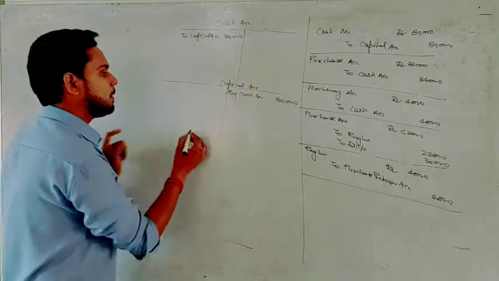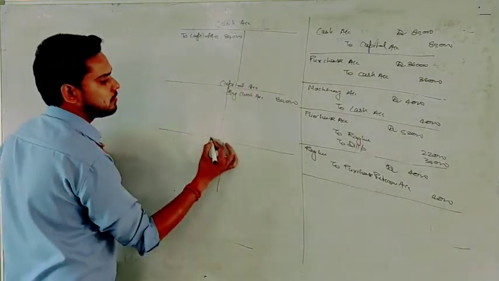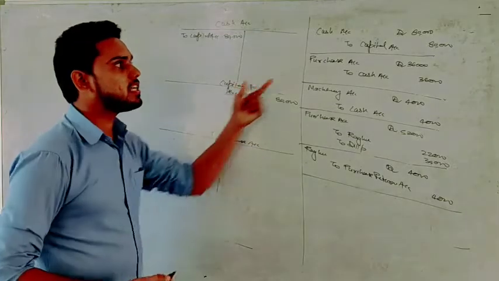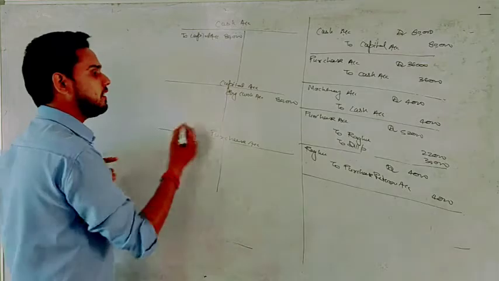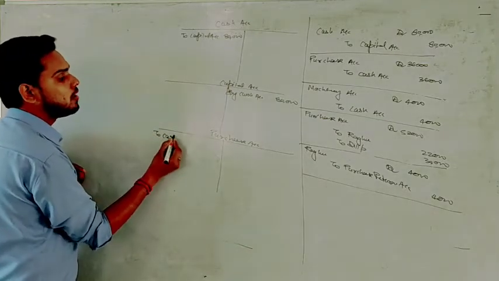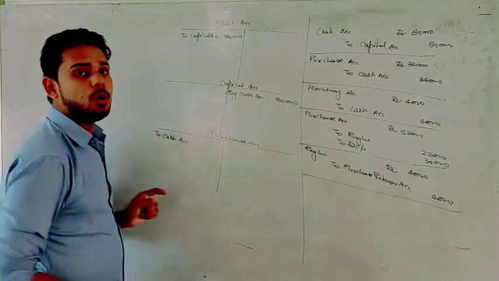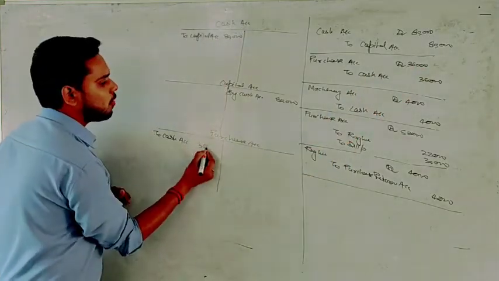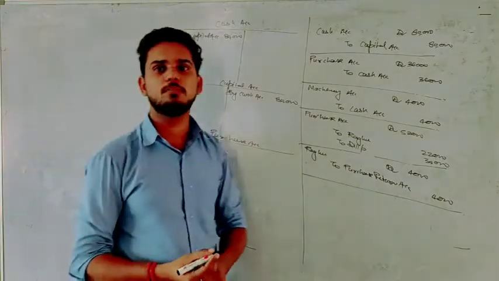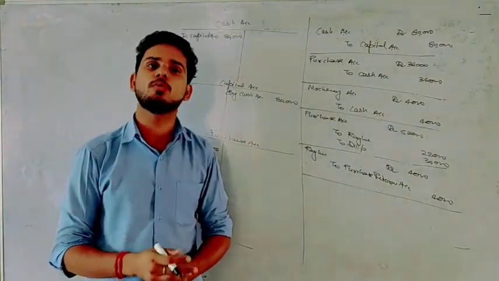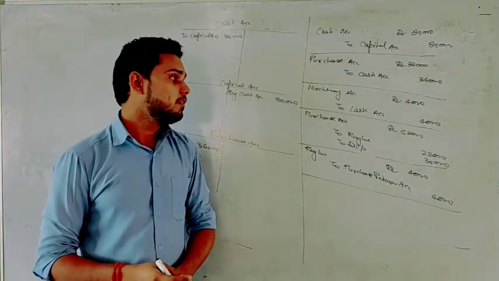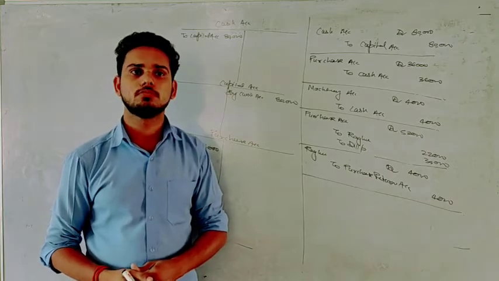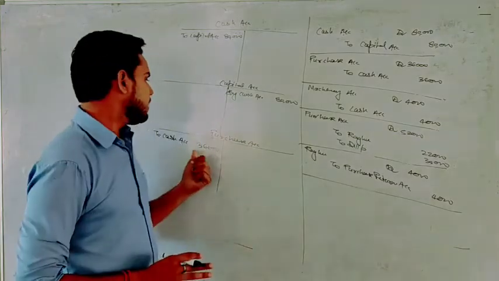Okay. Now next we have this purchase account. We do not have purchase, so we prepare another account known as purchase account. Now here purchase account is debit, so we will write on the debit side and we will write the name of the opposite account, but the amount of own account, and own account amount is 36,000. Now you will say, sir, on both sides we have the same amount, so what is the point of saying this, that amount of own account? The point is, whenever you find a compound entry, it will create some problem. Okay, so we have posted on the purchase.